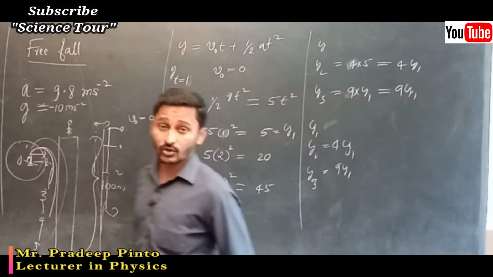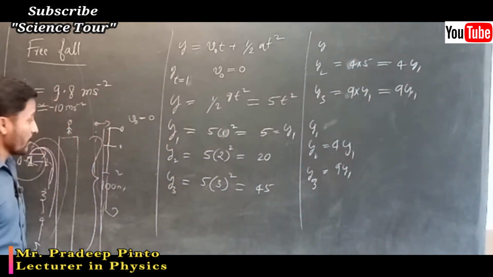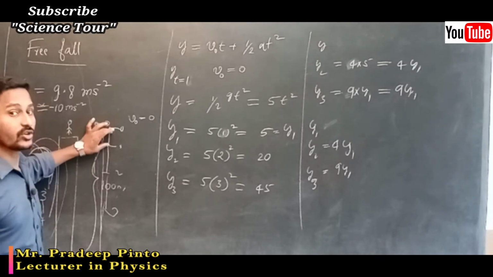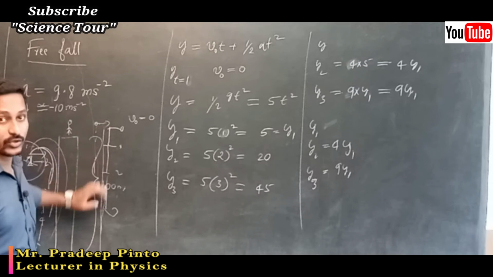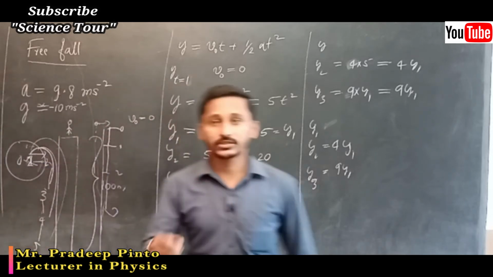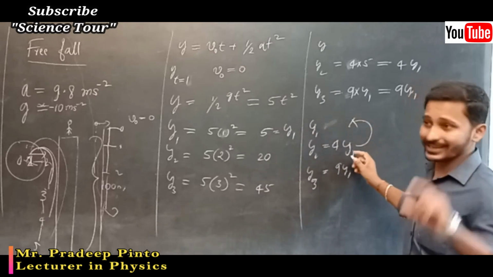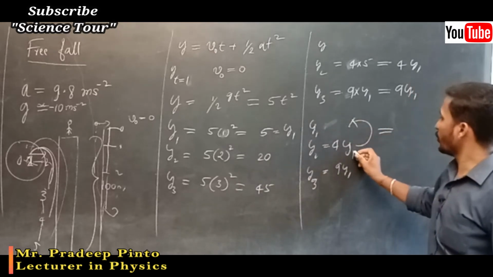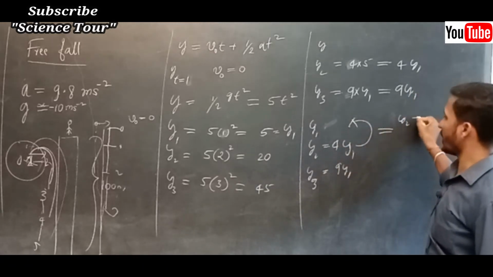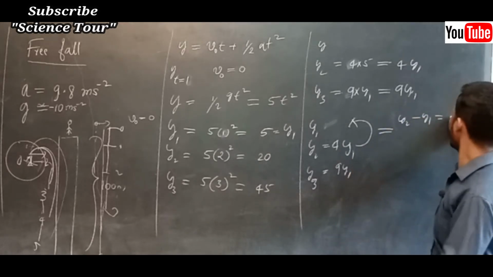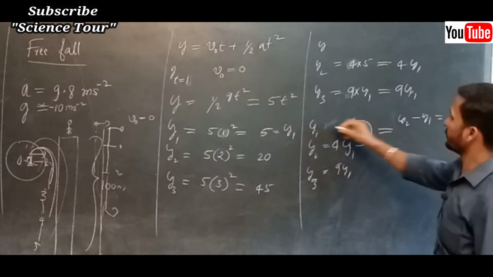So that is the total distance traveled in the total seconds. But what is the distance traveled in each second? As I said, 0 to 1 or 1 to 2 or 2 to 3, like that. Then I have to subtract. So 4y1, that is y2 minus y1, is 4 minus 1, that is 3y1.